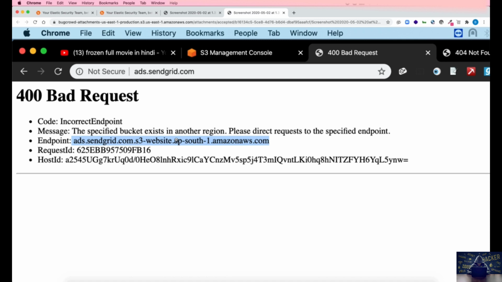This happened because I claimed the bucket in the wrong region. It says, please redirect the request to the specified endpoint. I made this bucket in AP South 1, which is Asia Pacific South 1. That's why I'm getting an error, wherein the ads.sendgrid.com domain has the bucket pointed somewhere else.